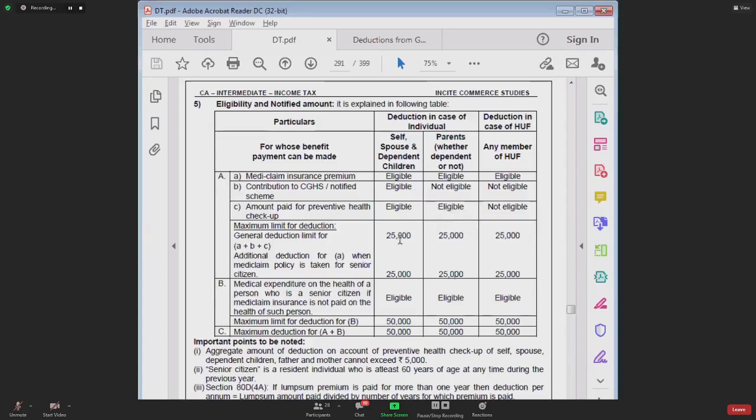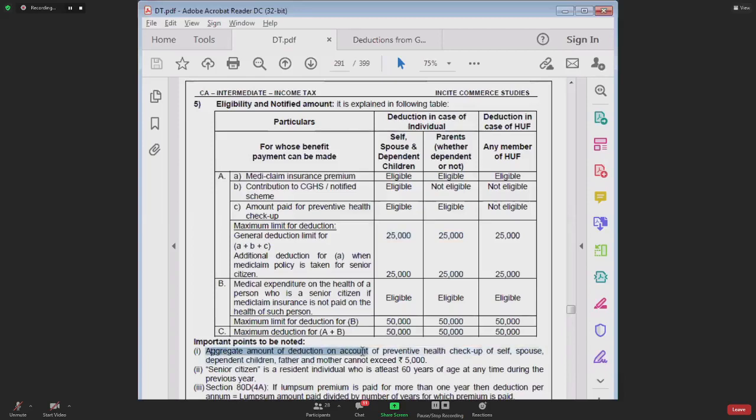But out of this limit of 25,000, you can utilize for preventive health checkup a maximum of 5,000, and that too for group 1 and group 2 combined. Have you understood?